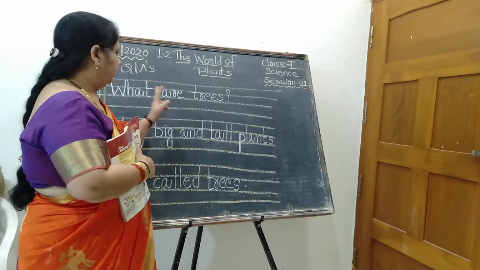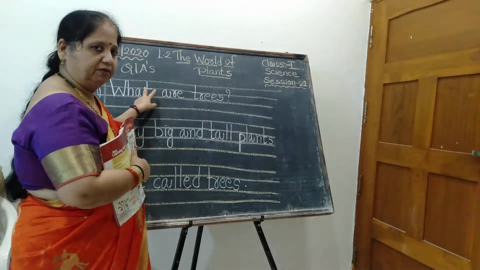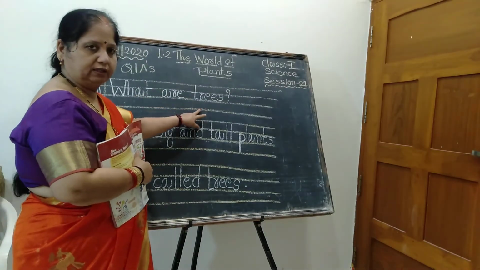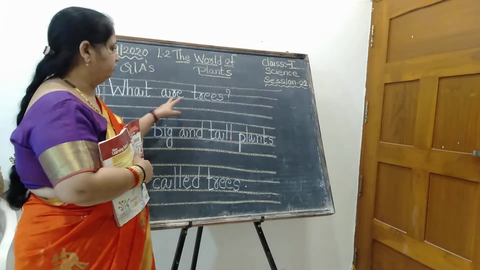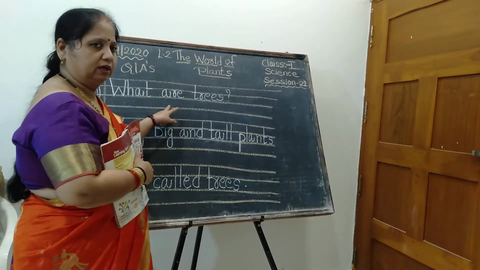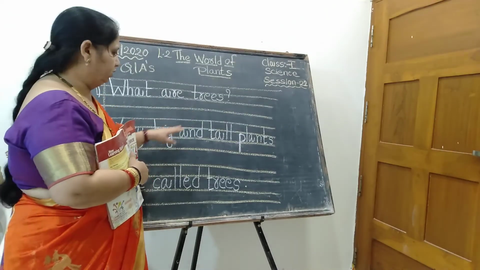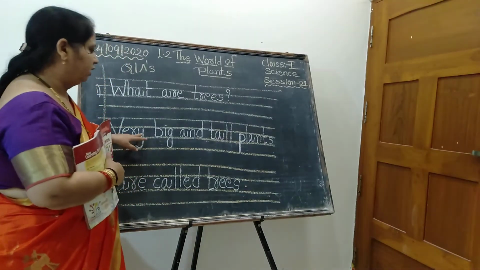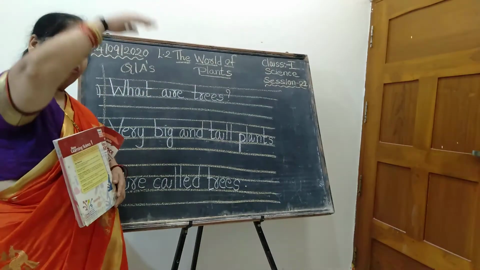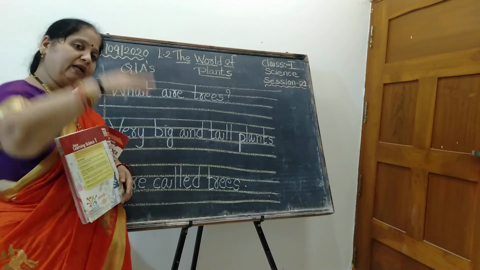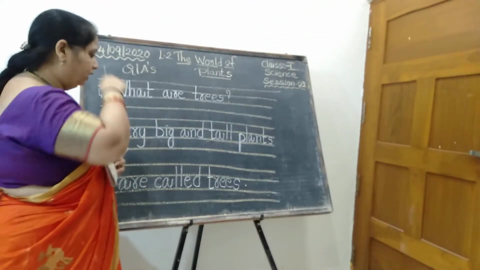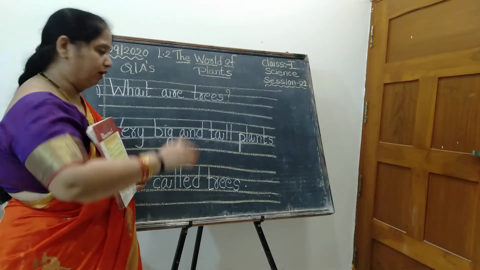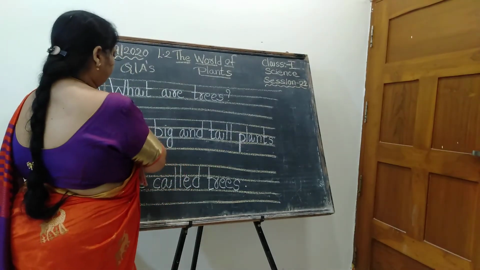Once again, say along with your teacher. Everyone should say. What are trees? Yes. What is the question? What are trees? They are very big. So how to say the answer? Very big. They are not very small. They are very big and tall plants. They are not short, but they are very tall. So you say, come on.